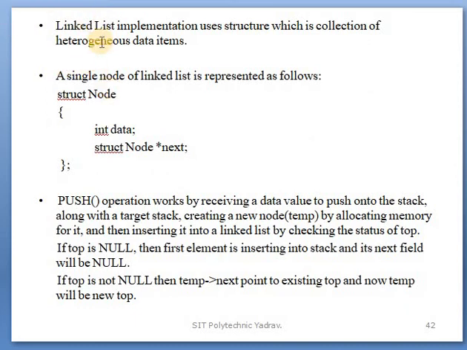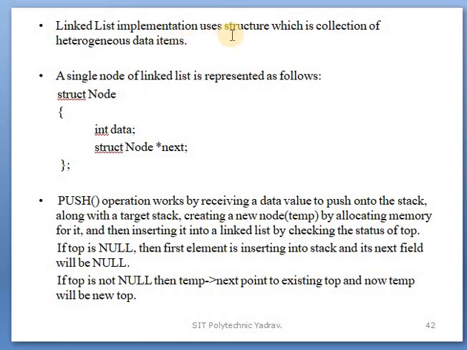Next point, linked list implementation uses a structure, which is a collection of heterogeneous data items. Heterogeneous means what? Homogeneous means the same type, for example an array, and heterogeneous means different types. In a structure we can store an integer, character, float, like that. Structure was already covered in your previous semester under the C language, so these are revised points.